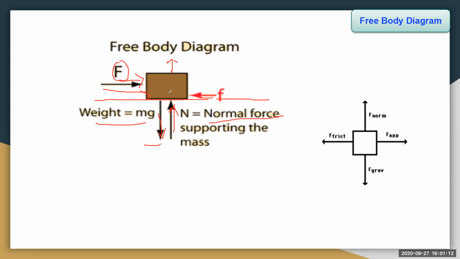Now on the right side, what is small f? It is the force of friction. Now what is this friction? This friction is opposing the force of push. The force of friction opposes the force of push.